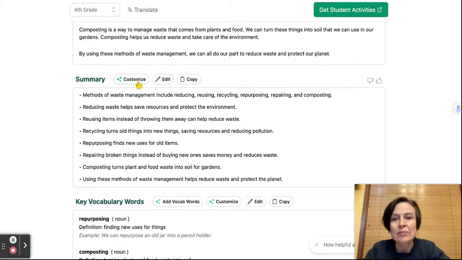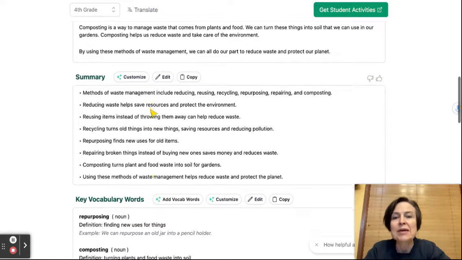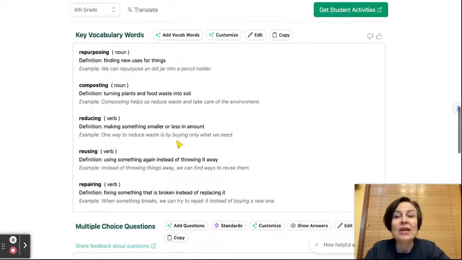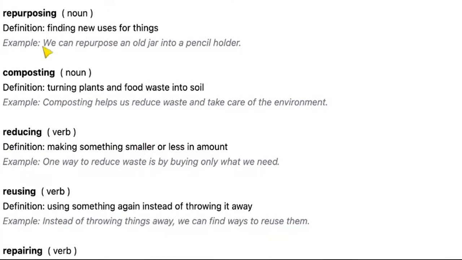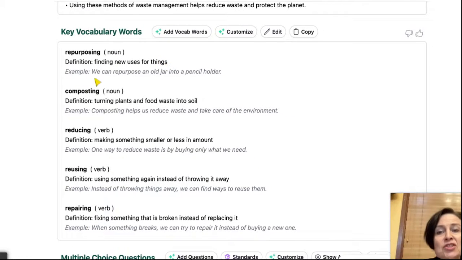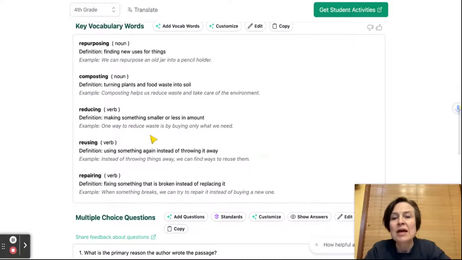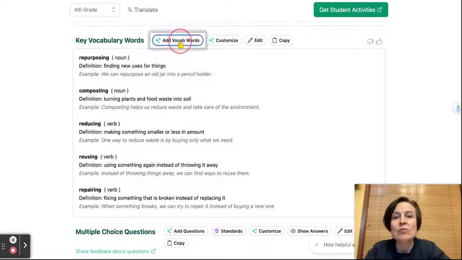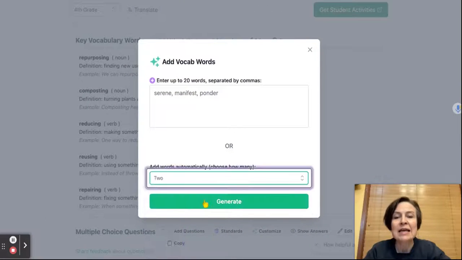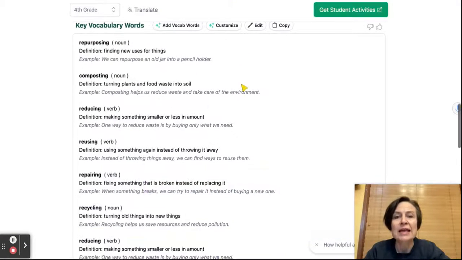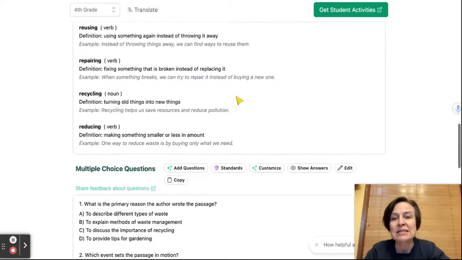Come down here, and it has given me a summary. Again, it's editable. I can also customize that a little bit more, and it has vocabulary words at the grade level. Here it's chosen some words, given me a definition, and then a sentence at the appropriate grade level. I can add vocabulary words if I would like. I can type in my own, or I can choose to have it add some more. And again, I can edit any of these as well.